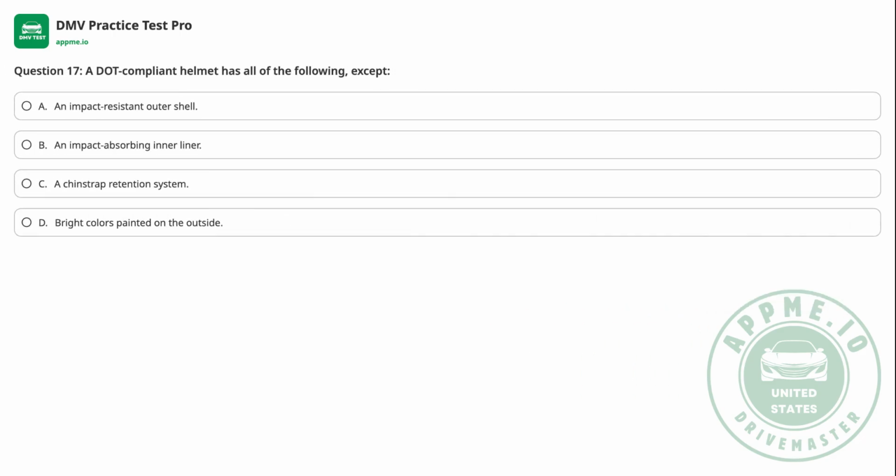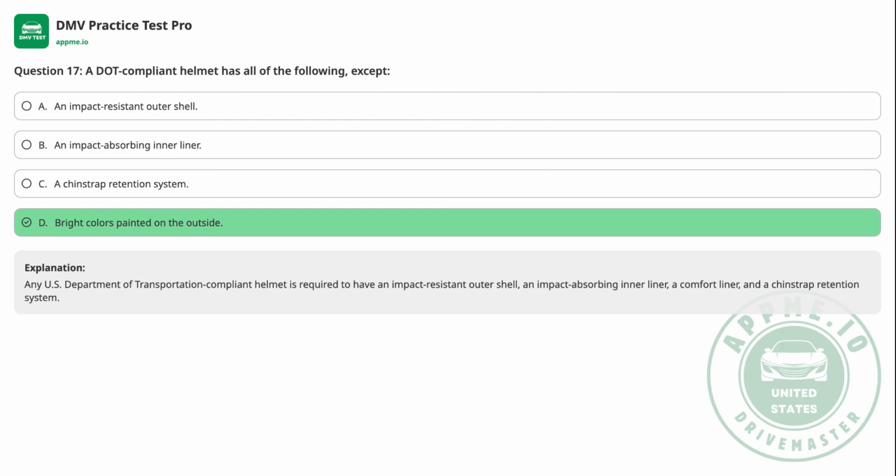Question 17. A DOT-compliant helmet has all of the following, except A. An impact-resistant outer shell. B. An impact-absorbing inner liner. C. A chin strap retention system. D. Bright colors painted on the outside. The correct answer is D.